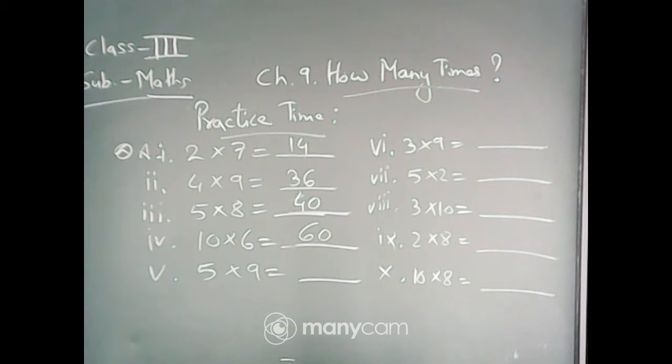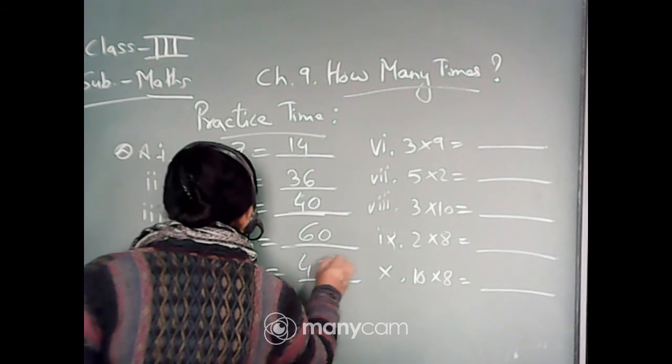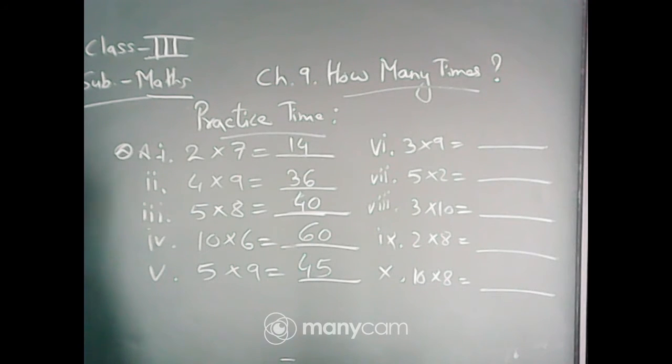Fifth one, 5 into 9, or 9 into 5. Jishnu, wrong. 5 nines are how much? 5 nines are... Yes, very good, Sanklan. Now Jishnu is correct. 5 nines are 45, or 9 fives are 45.